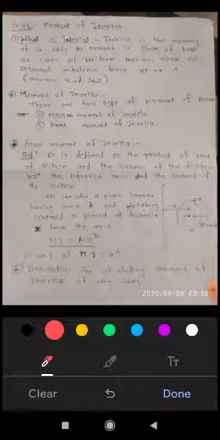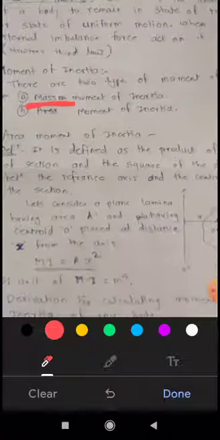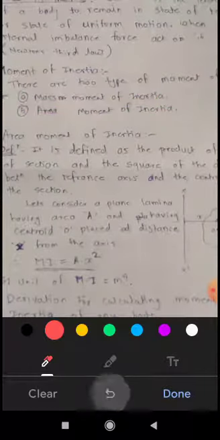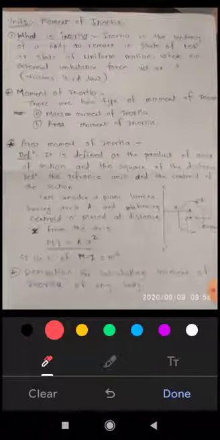And we are going to study moment of inertia. Actually, moment of inertia is about rotation. It is also called rotational inertia. Moment of inertia is nothing but rotational inertia. There are two types of moment of inertia: the first is mass moment of inertia, and the second is area moment of inertia. In this particular unit, we have to study area moment of inertia. So what is the definition?